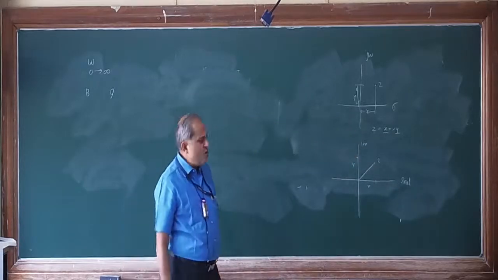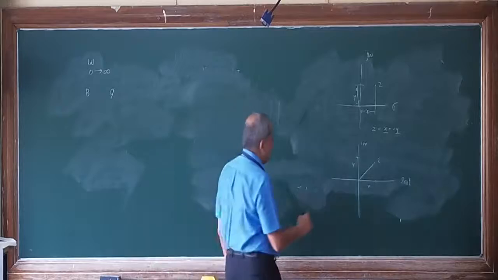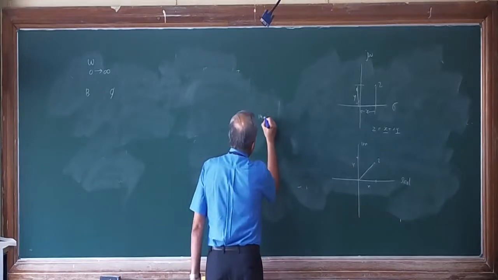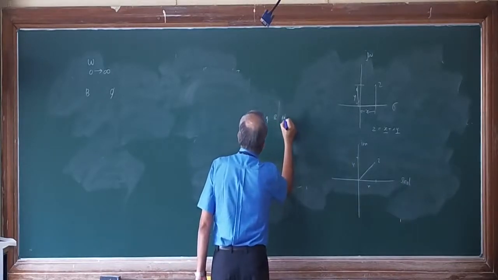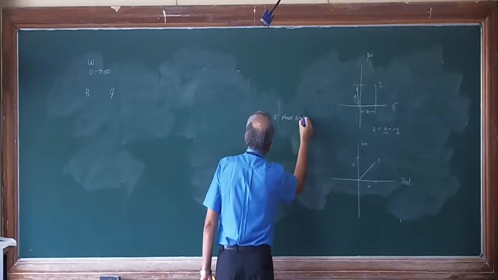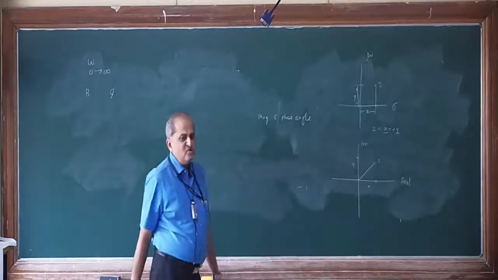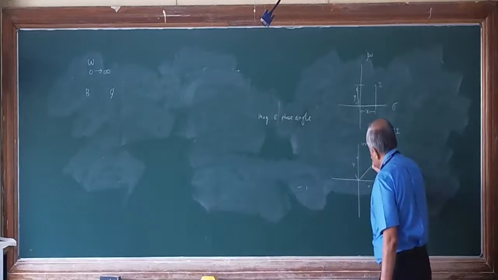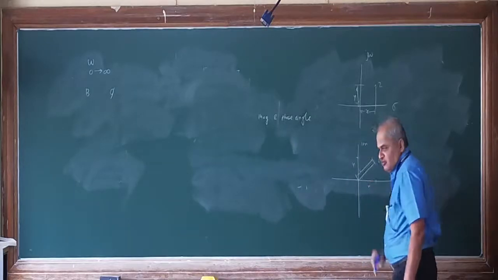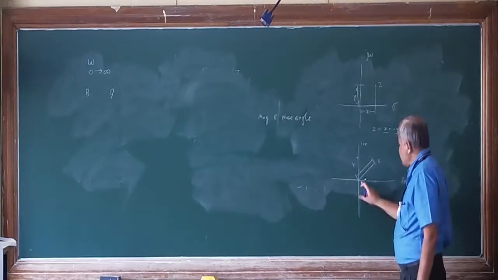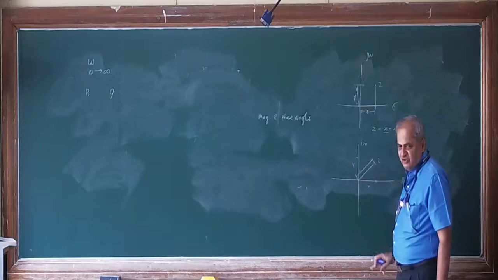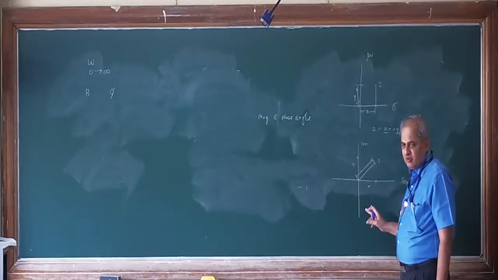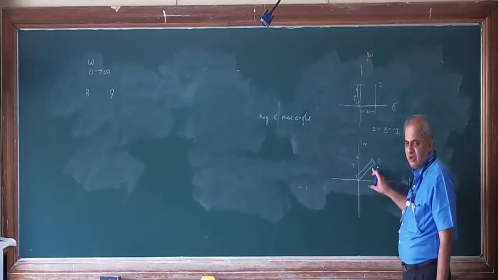In polar coordinates, the representation is magnitude and phase angle. So this distance is called the magnitude. Where the x coordinate is x and the y coordinate is y, by using the Pythagoras theorem, this is nothing more than a hypotenuse.